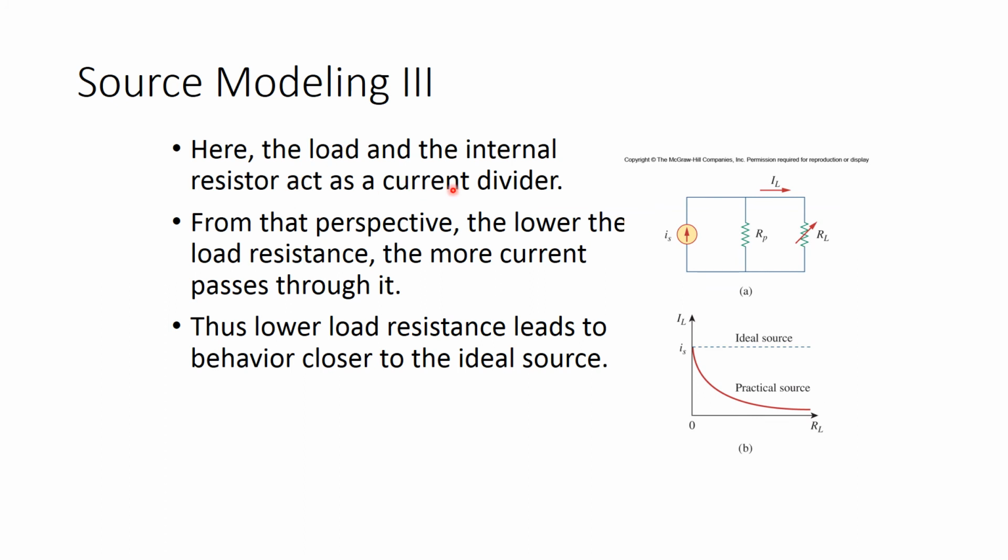So here the load and the internal resistor act as a current divider. Here it siphons away the current, and this is the current going to the load. From that perspective, the lower the load resistance, the more current passes through it. Thus, lower load resistance leads to behavior close to an ideal source. Okay, so if the load resistance is lower, it reacts more like the ideal source, because there will be more current flowing through it. Less current will branch through the bigger resistance if this one is a lot lower.